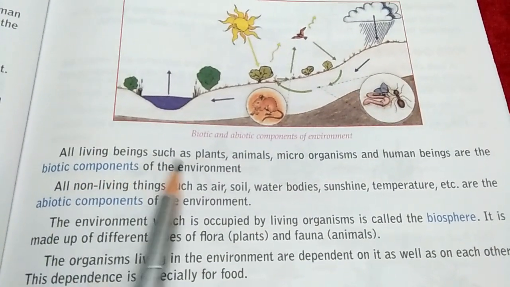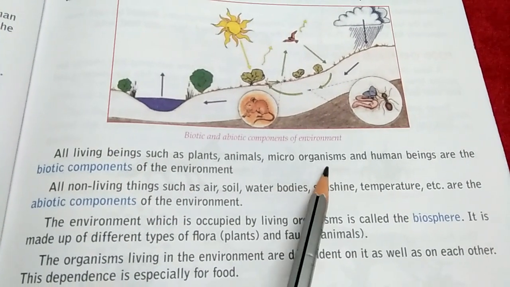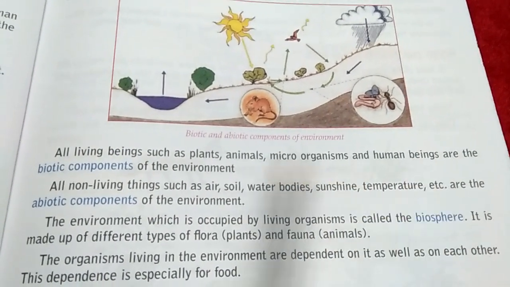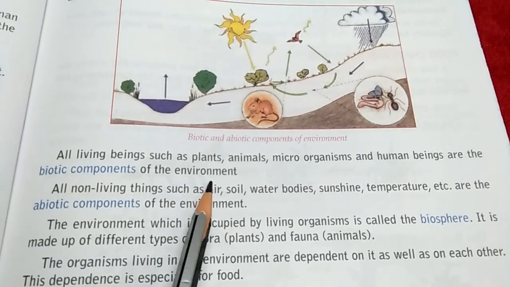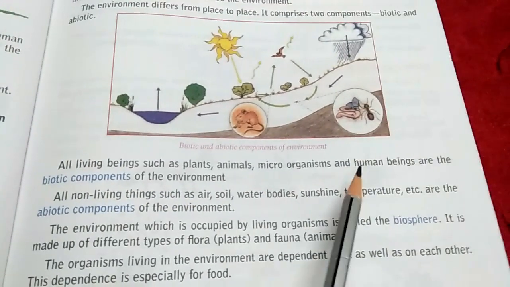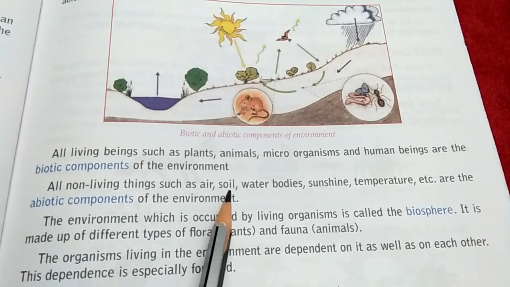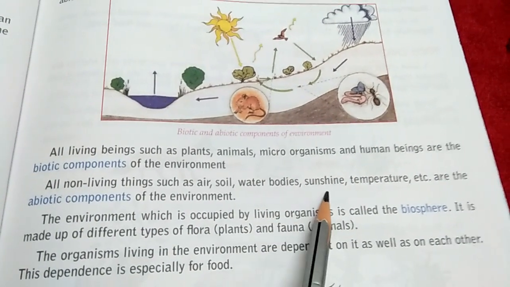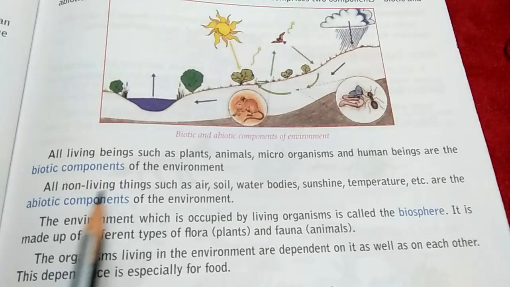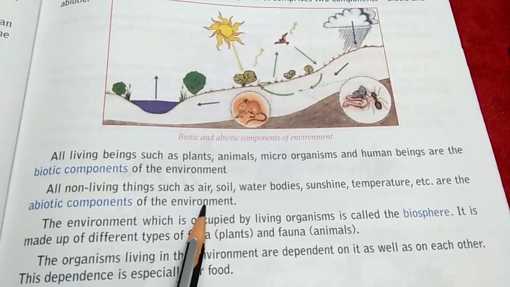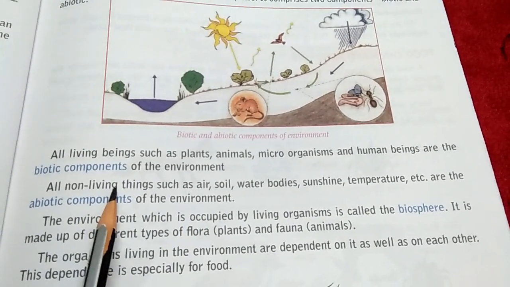All living beings such as plants, animals, microorganisms and human beings are the biotic components of the environment, because all these are living creatures. And all non-living things such as air, soil, water bodies, sunshine, temperature, etc. are the abiotic components of the environment, because they are non-living.